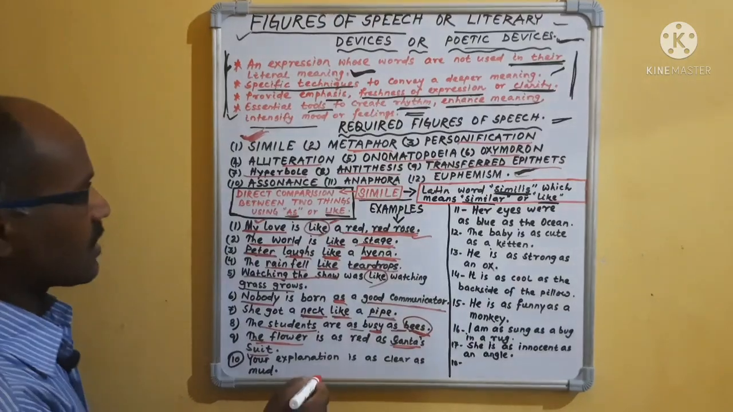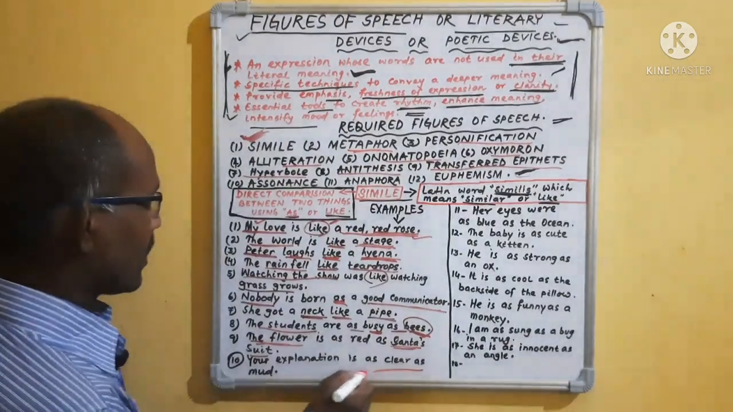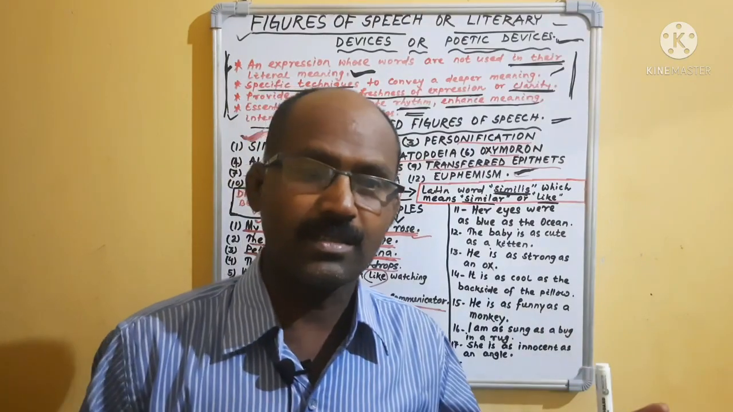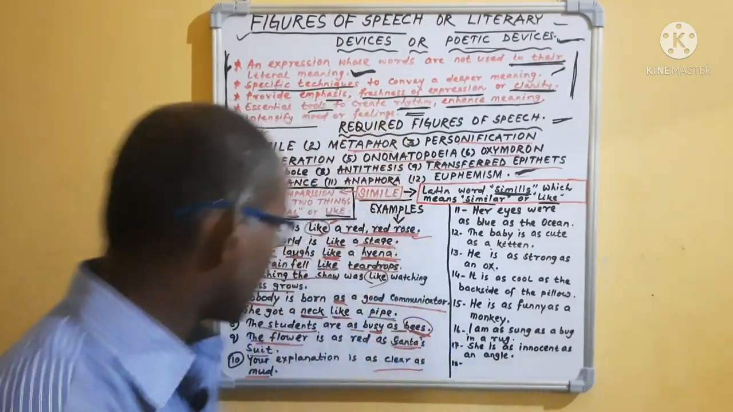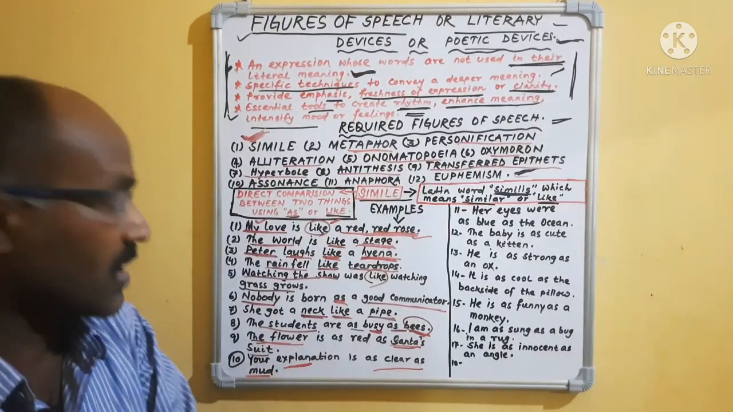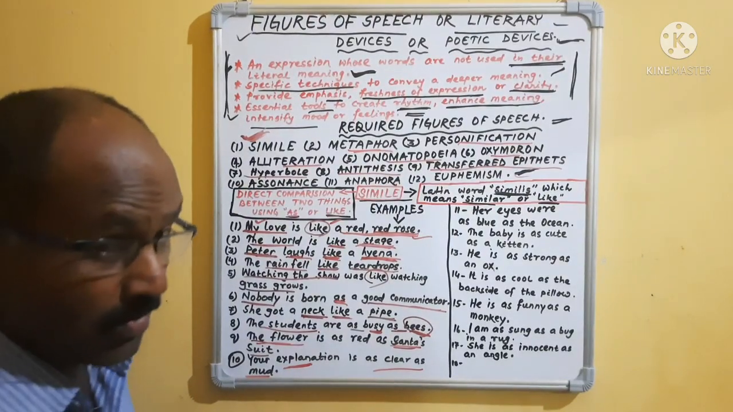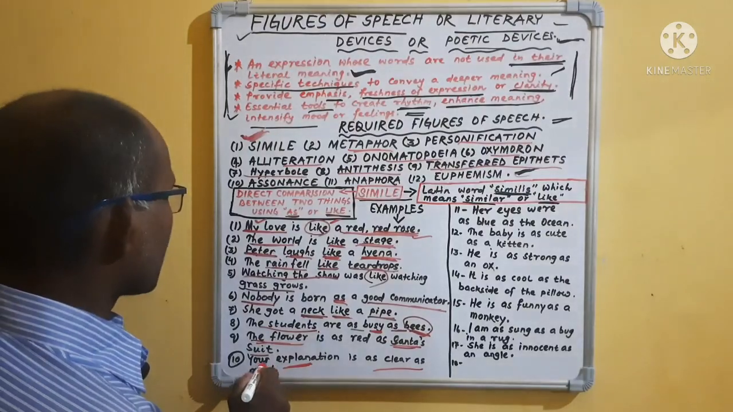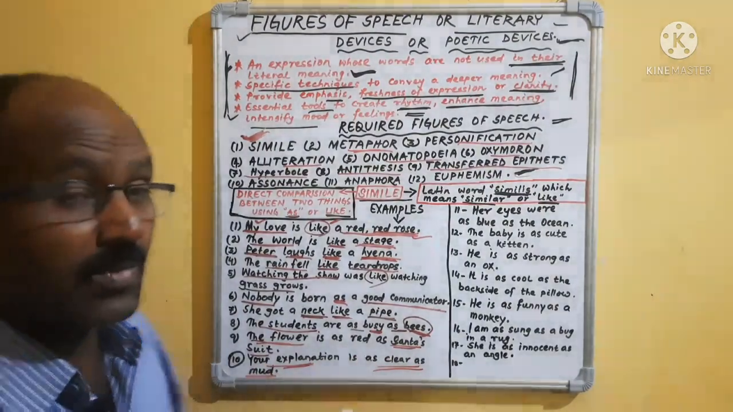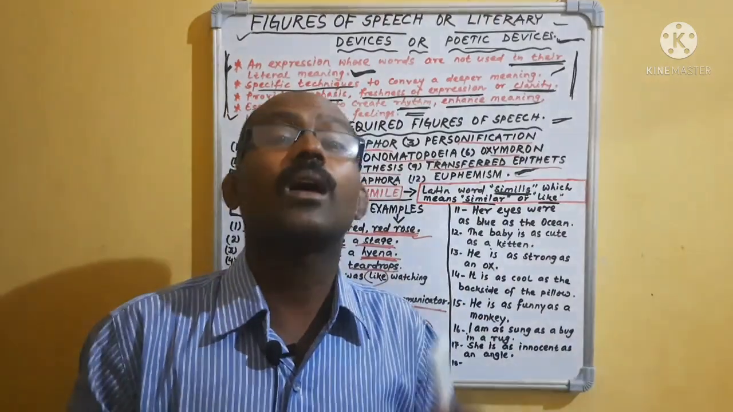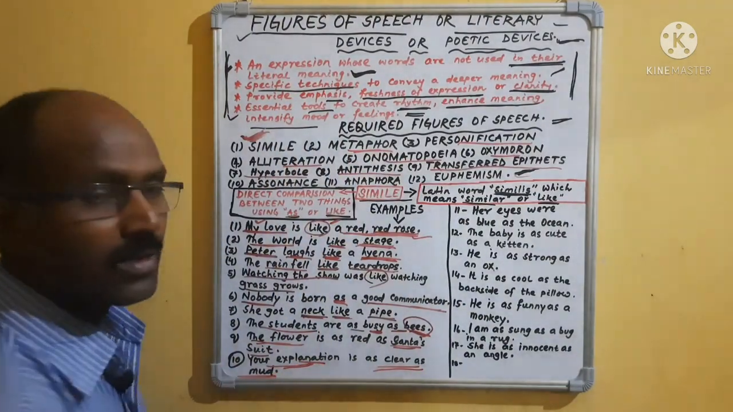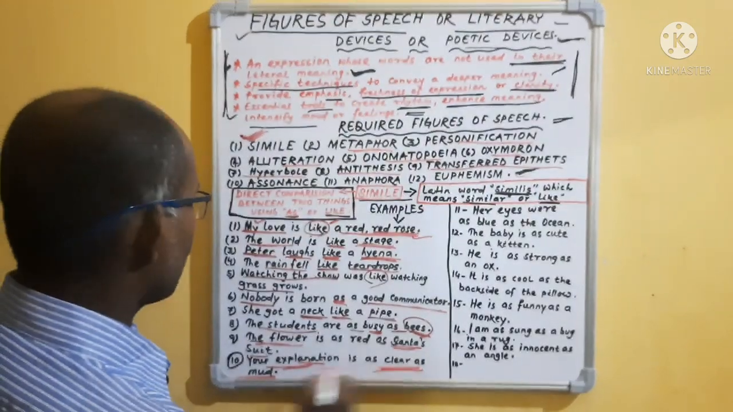Then, "Your explanation is as clear as mud." Mud means you cannot get the clarity. Suppose my explanation is not understandable, what can you say? You can say that Sir's explanation is as clear as mud. That means we are not able to understand. That means explanation is compared with mud. Clear? It is also a simile.